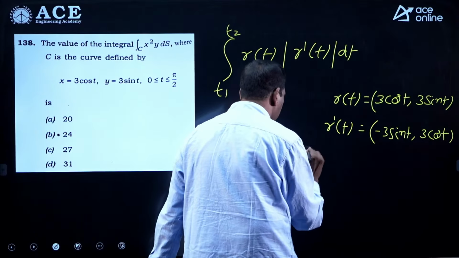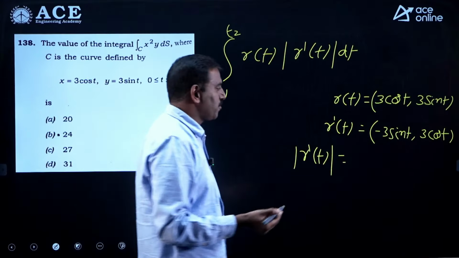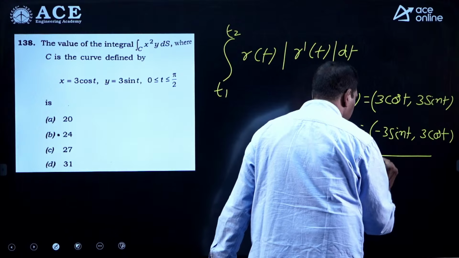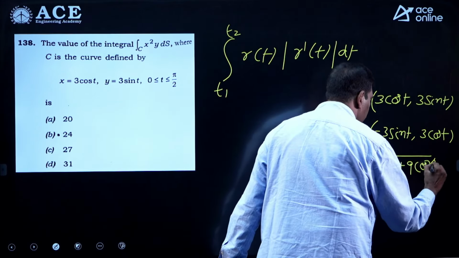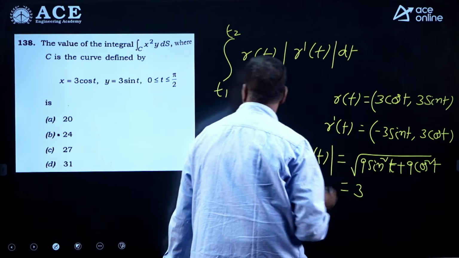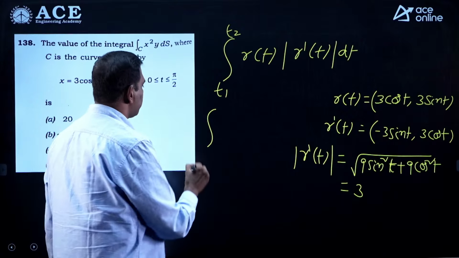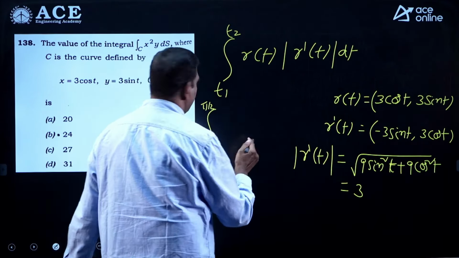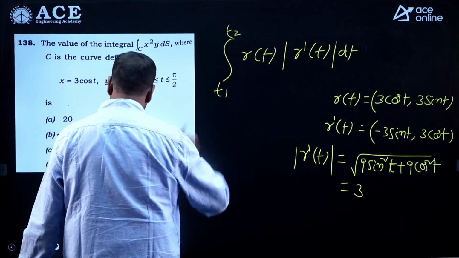What is modulus of r dash of t? It is root over x square plus y square, that is root over 9 sin square t plus 9 cos square t, which is nothing but 3. Now what will it be finally? The limits are already given, so the integral is from 0 to pi by 2.